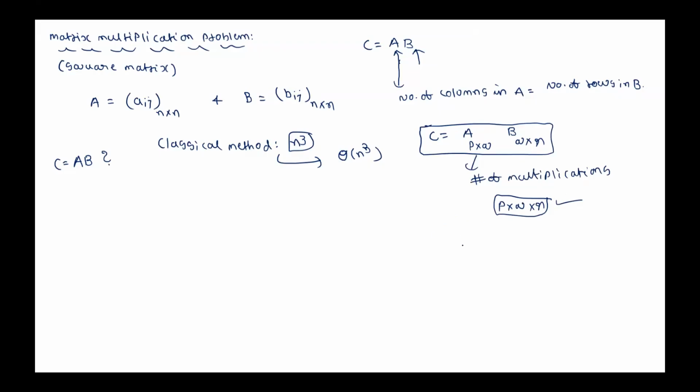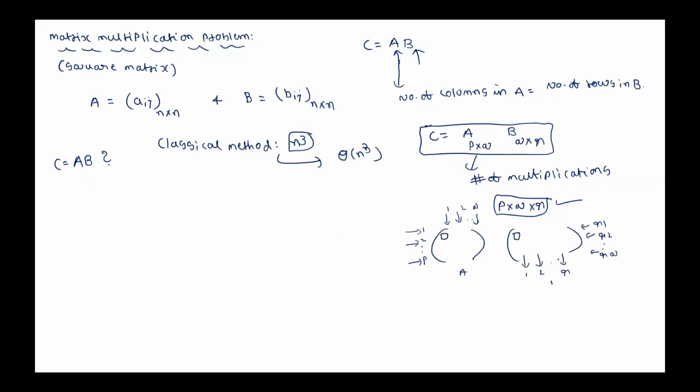Why is it true? We have P rows here: row 1, row 2, and so on, row P. Q columns here: column 1, column 2, and so on, column Q. This is matrix A. Here we have row 1, row 2, and so on, row Q, and column 1, column 2, and so on, column R. Now if I want to find the element at the 1,1 position, what do we need to do?